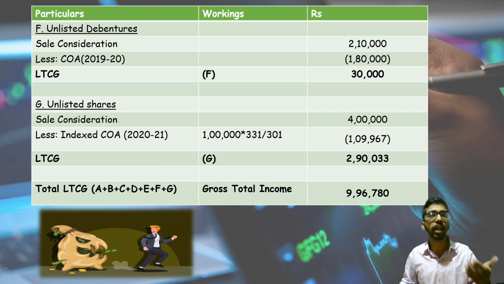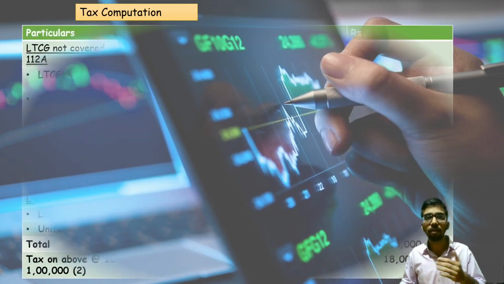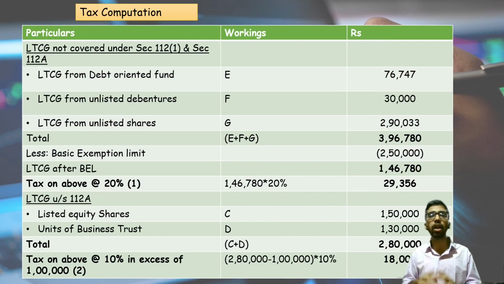Now we will see the tax amount which Mr. A needs to pay during assessment year 23-24. Tax computation. LTCG not covered under section 112 subsection 1 and section 112A. This is a specified section which we will discuss in the next slide. First, long-term capital gain from debt-oriented fund, 76,747. You can see in our previous slide, that is 76,747. LTCG from unlisted debenture, 30,000.